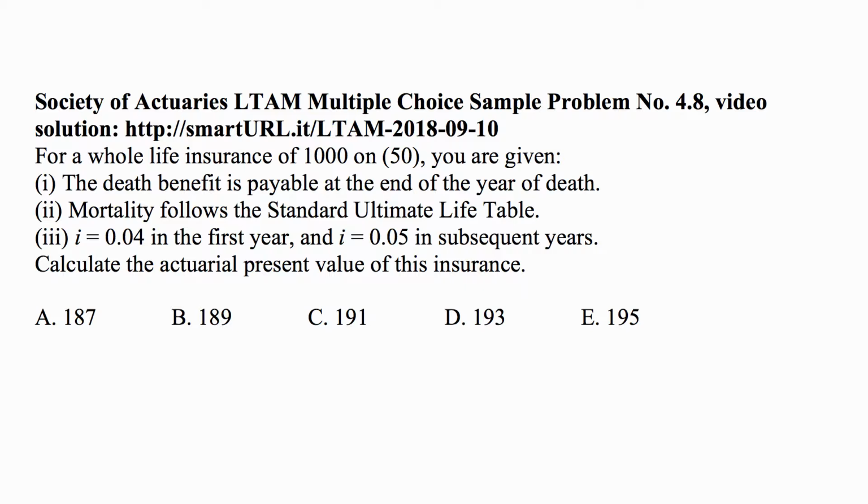Here's a problem for today, for September 20th, 2018, on exam LTAM. For a whole life insurance of €1,050 you are given, the death benefit is payable at the end of the year of death, so it's a discrete type of policy. Mortality follows the Standard Ultimate Life Table. Please note that effective July 2018, the Society of Actuaries changed the life contingencies exam to what is now called the long-term actuarial models exam, and it uses a new table, which is called the Standard Ultimate Life Table.